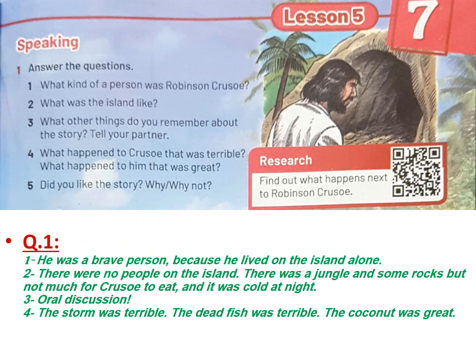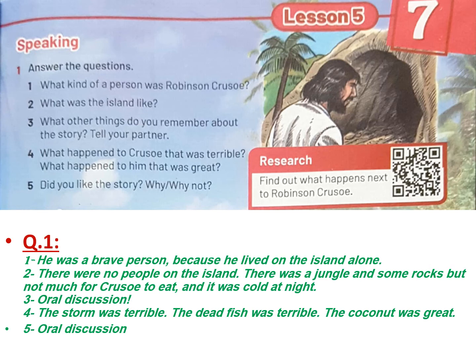Speaking. We have many questions here. We will try to answer them aloud to improve our spoken language. Number 1. What kind of a person was Robinson Crusoe? Robinson Crusoe was a brave person because he lived on the island alone. Number 2. What was the island like? There were no people on the island. There was a jungle and some rocks, but not much for Crusoe to eat, and the weather was very cold at night.